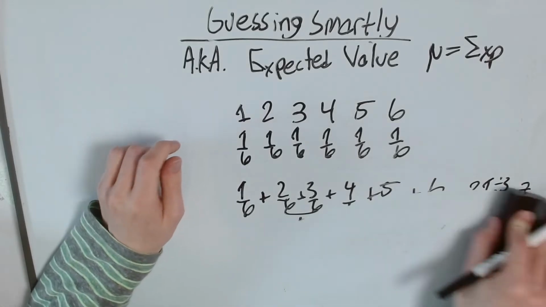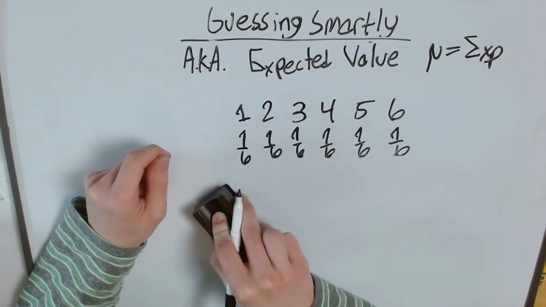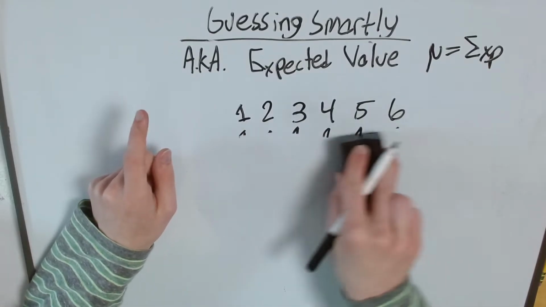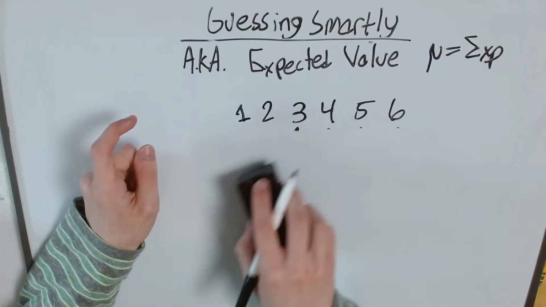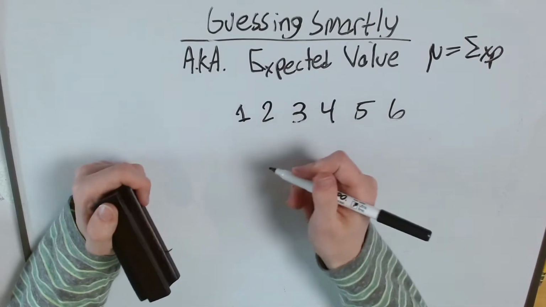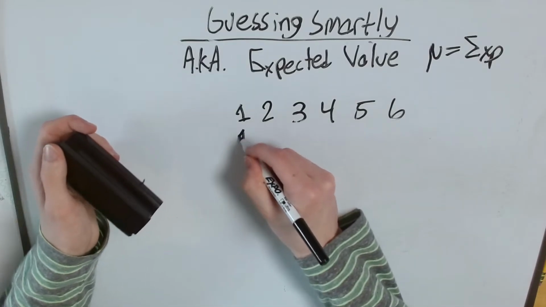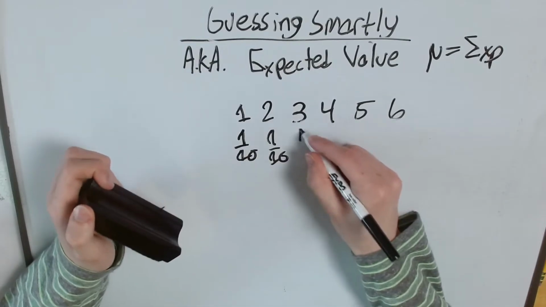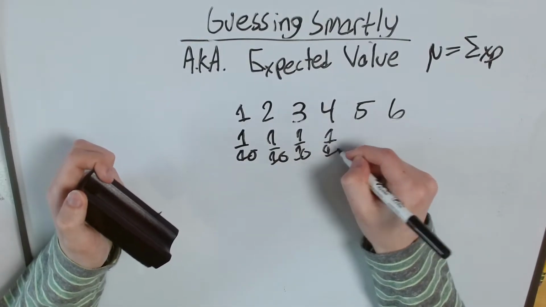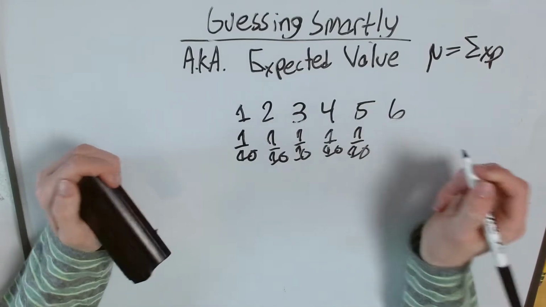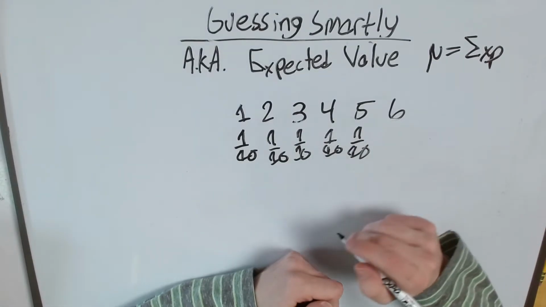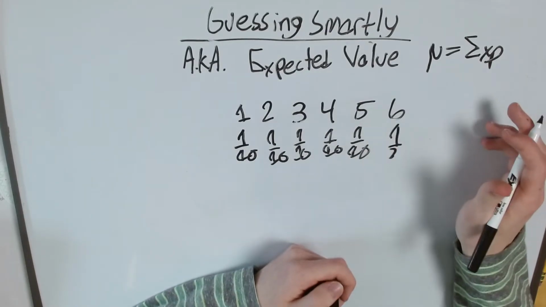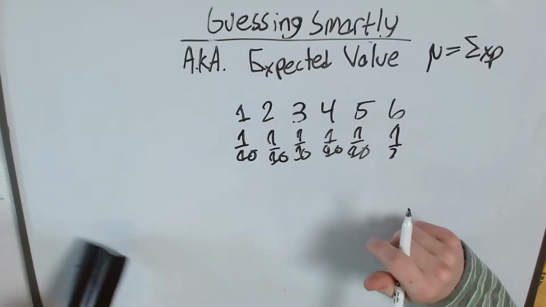So let's switch up our example. We're rolling a dice, but let's say it's unfair. We've weighted it. We've done some nasty little cheating. What is our expected value going to be now? Let's just say, instead of 1/6 evenly distributed, this only has a 1/10 probability of being 1, 1/10 probability of being 2, and so on and so forth, until we get to 6. And 6, we did some conniving and cheating, because this has a 50% chance of being a 6 if we roll this. That's crazy. We really did weight this die, right?